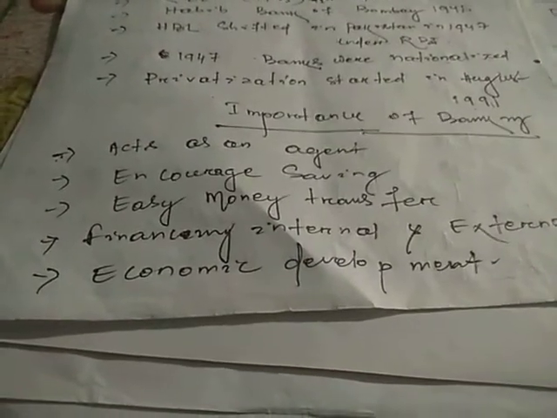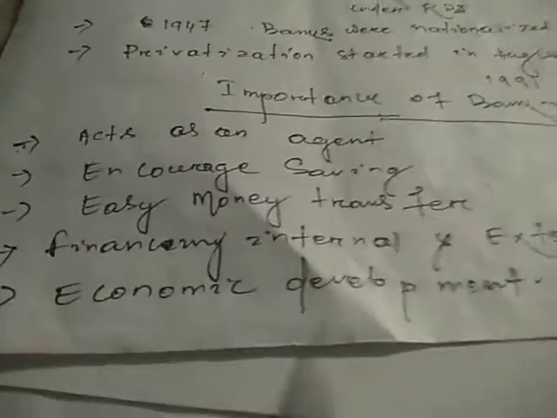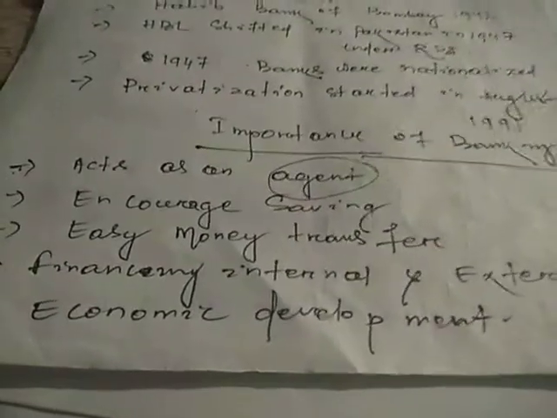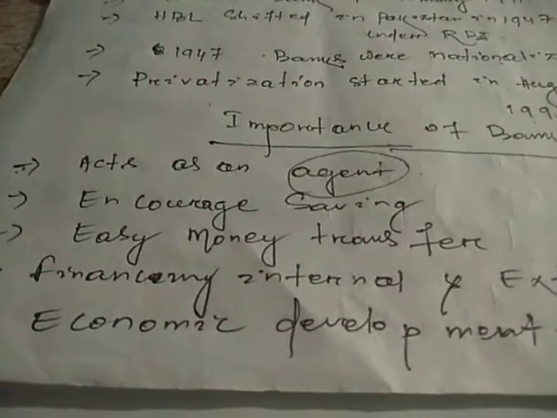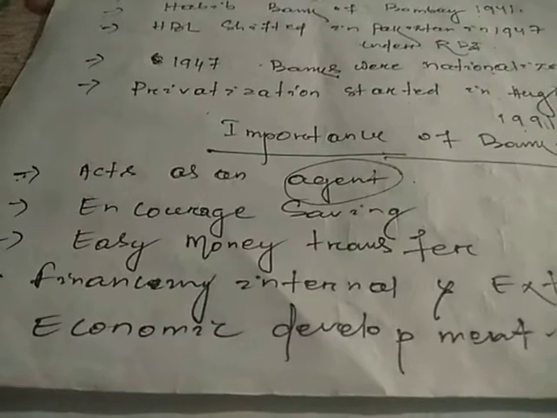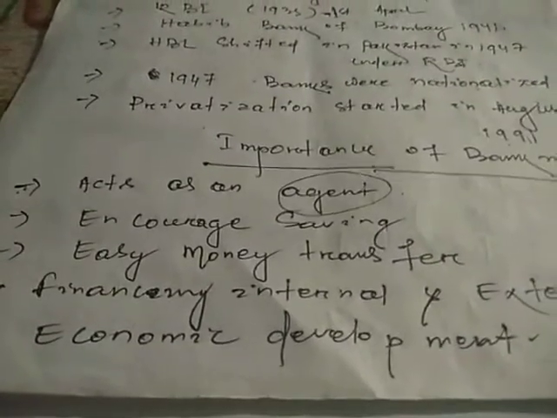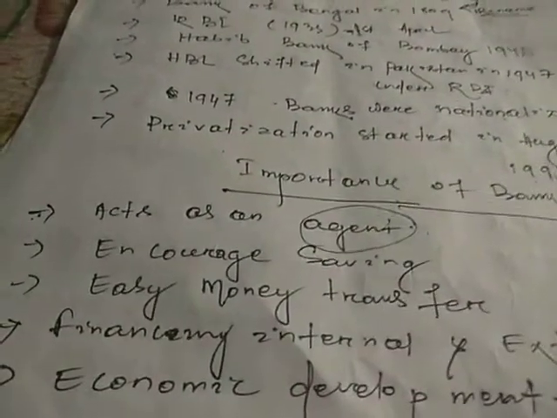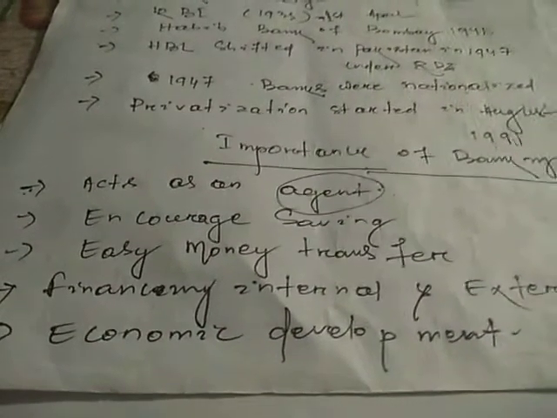The first importance of banking is that it acts as an agent. Agent in the sense what? It's just a mediator, an intermediate. The bank has to collect money from those people who want to save and secure their excess money. Their money will be secure, and the bank plays the role of an agent. It has to collect the money from the public.